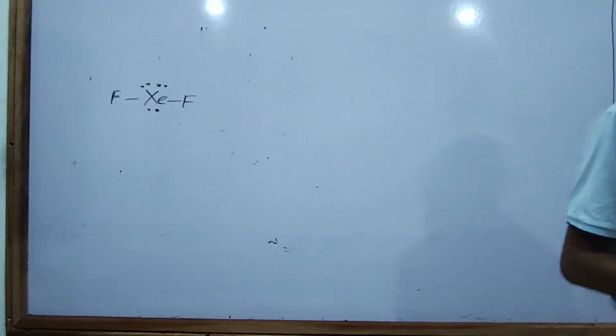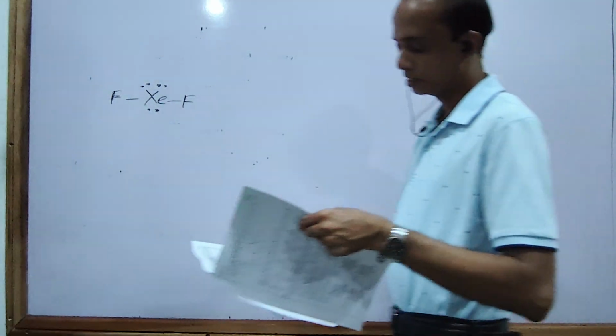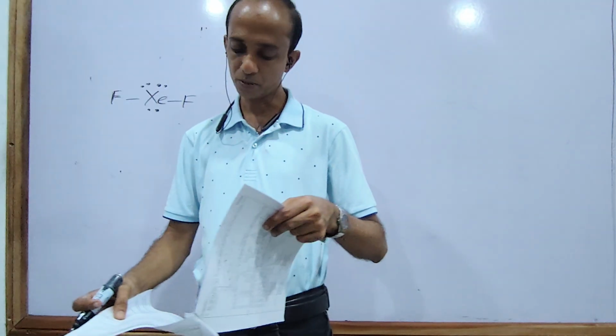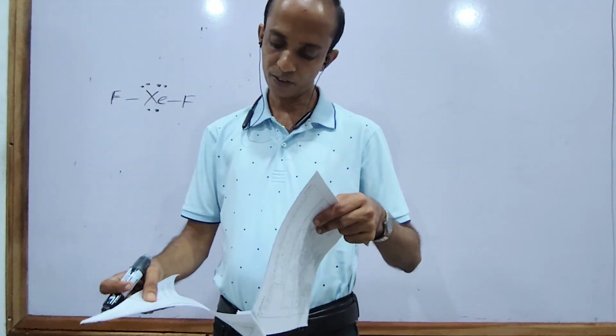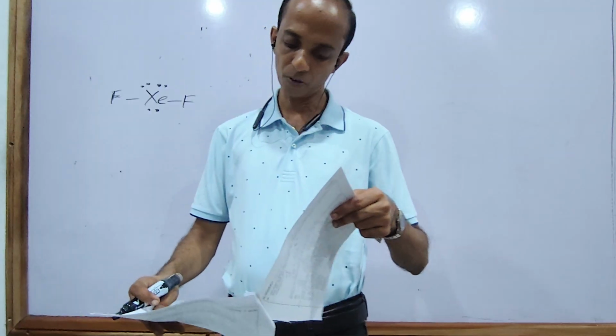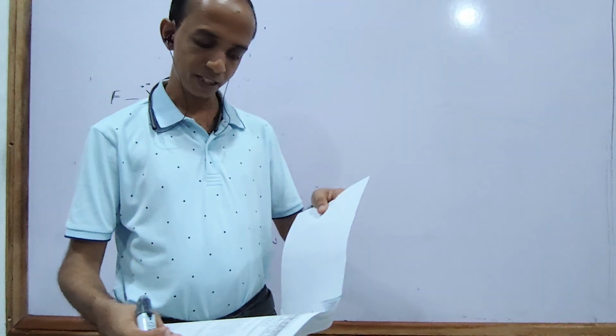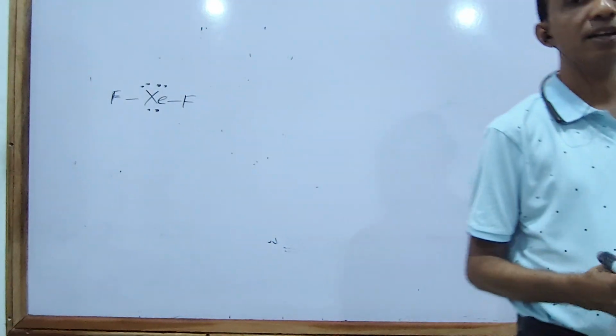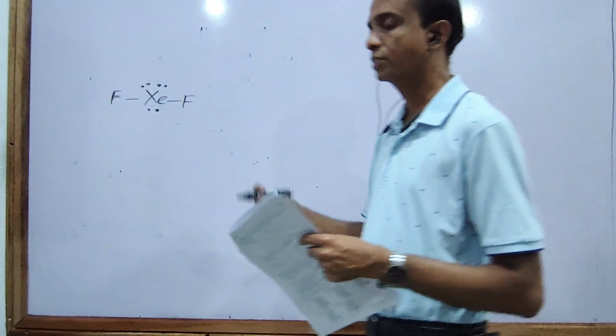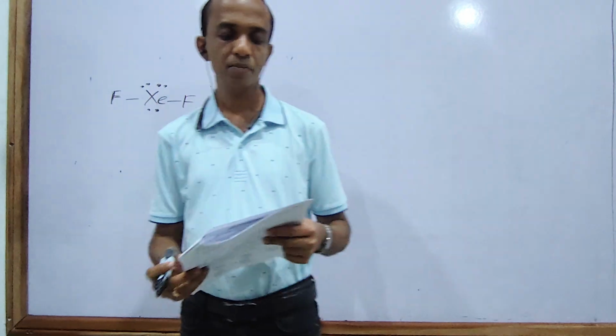The fourth one needs a little bonding knowledge, however, without bonding knowledge you can reach the answer easily if you have first unit knowledge and second unit knowledge.